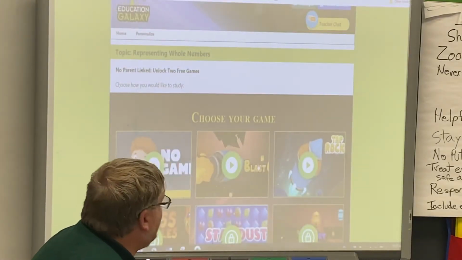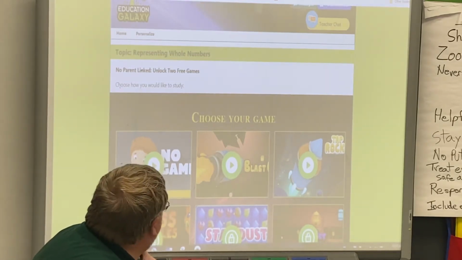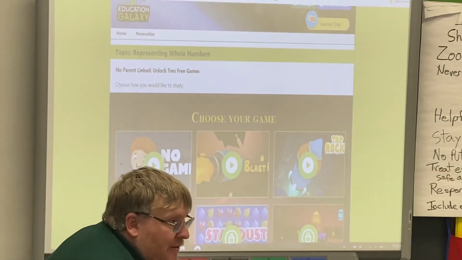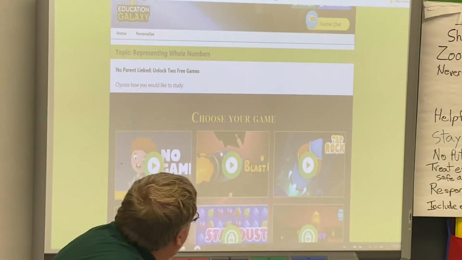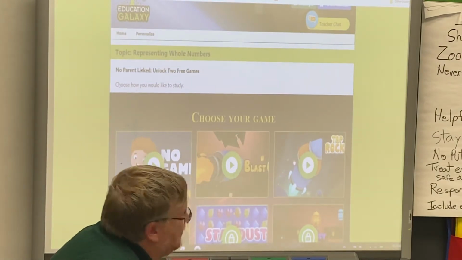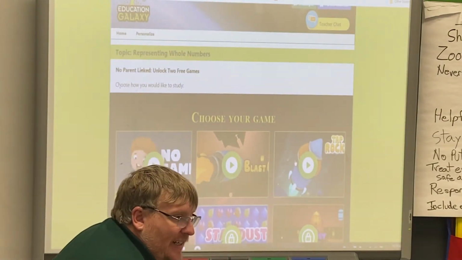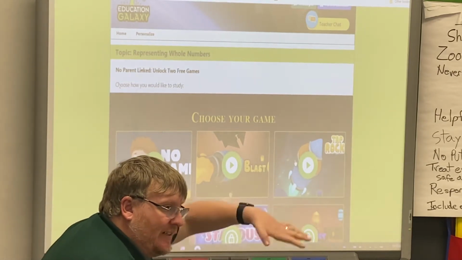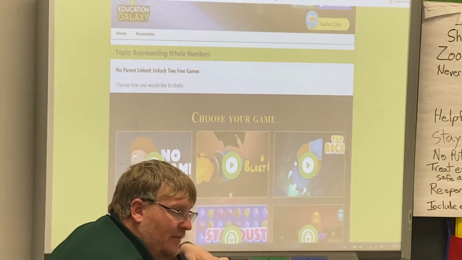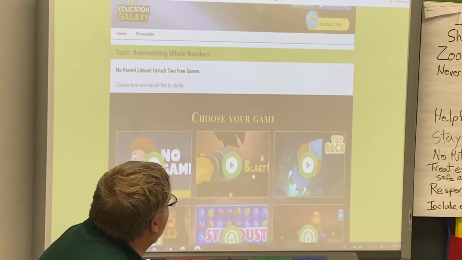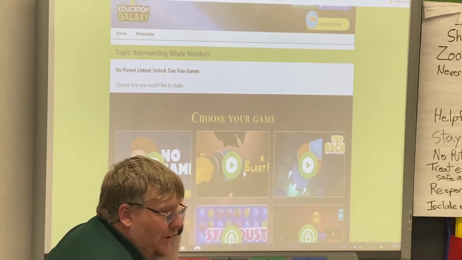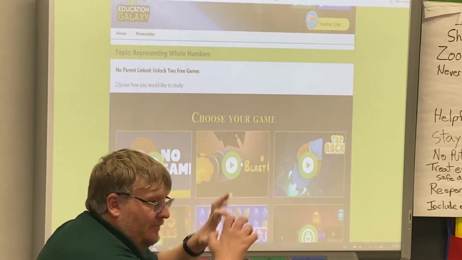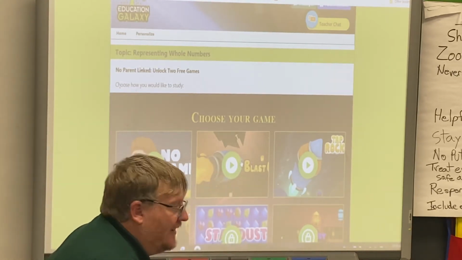So I, as a teacher, want to do no game just to make it go faster. But you guys will get to choose whether you want to play Blast Off or Tap Rocket. Tap Rocket's kind of like the bird game, like Flappy Bird, where you keep the bird in the air. And then this one is just a rocket. You blow up the little rocket thing. So it's pretty cool.